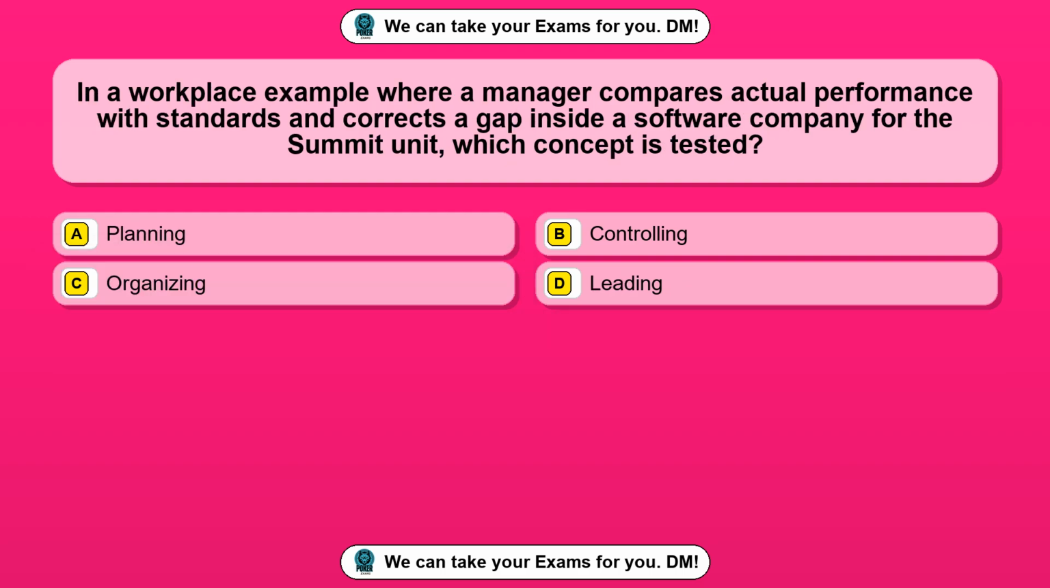Question 41. In a workplace example where a manager compares actual performance with standards and corrects a gap inside a software company for the Summit unit, which concept is tested? Option A, planning. Option B, controlling. Option C, organizing. Option D, leading. The correct answer is option B, controlling.